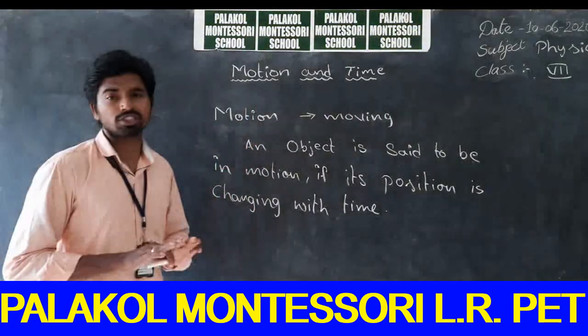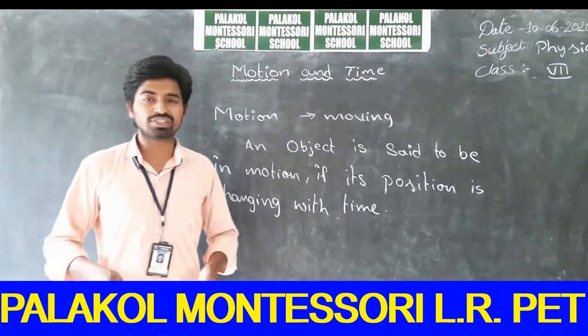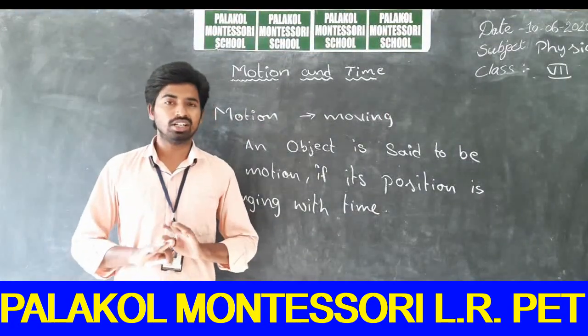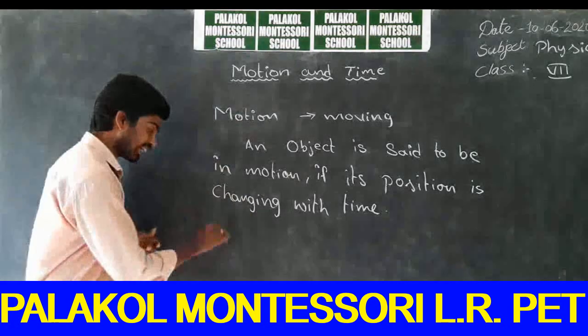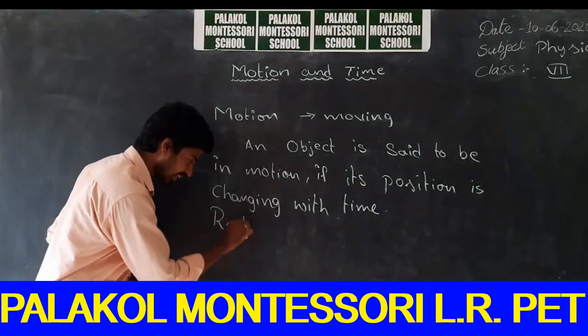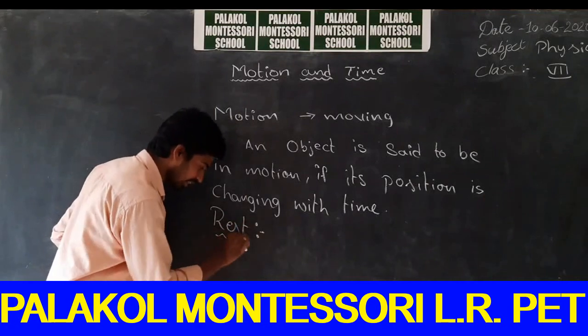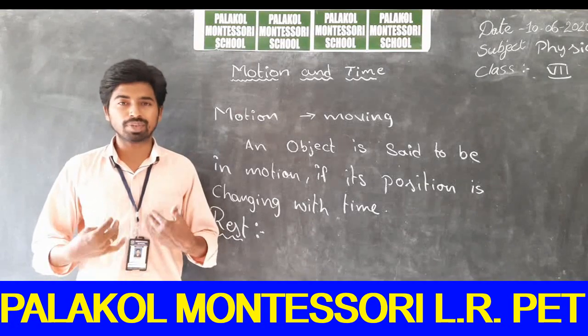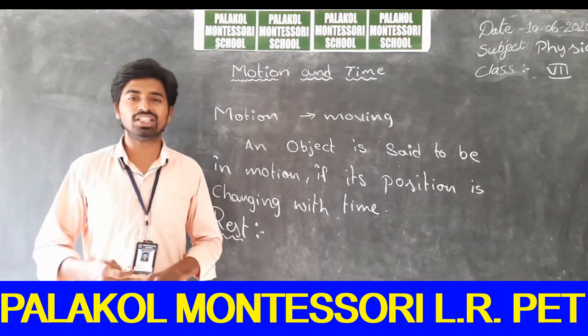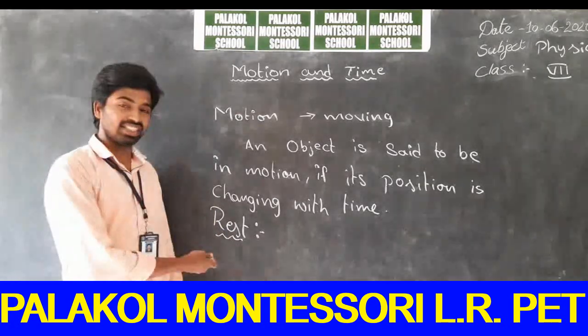If its position was not changing with time, like when I was standing here only, then what can you call it? It can be called rest. If the position is not changing with time, then the object is said to be at rest. So now my position was not changing. What does that mean? I was at rest.